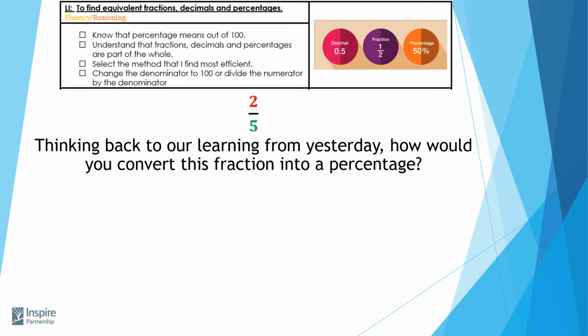Now if I were to draw this fraction out, I've got my numerator, 2, and my denominator, 5.